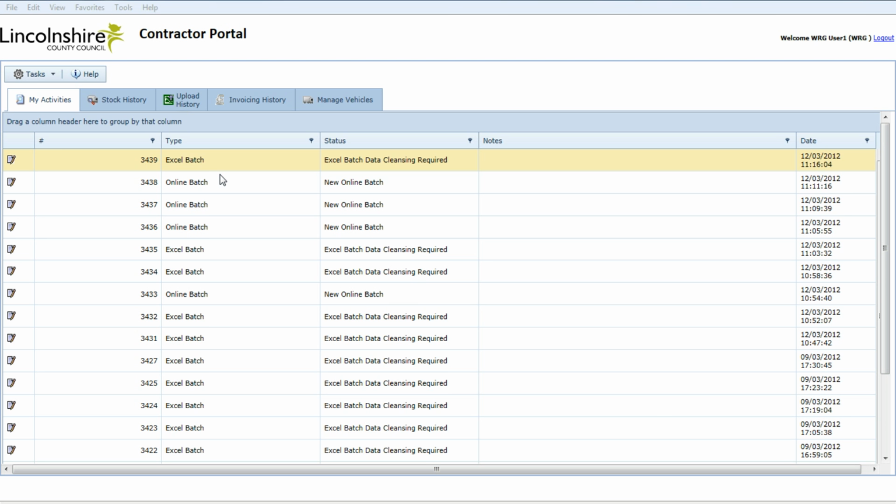Contractor Invoice. I will now create an invoice based on the approved waste transaction I have already entered. Please note, this will invoice for approved transactions only. If the Waste Disposal Authority are still reviewing transactions, they will not be available for invoicing yet. So choosing Tasks, Create Invoice.